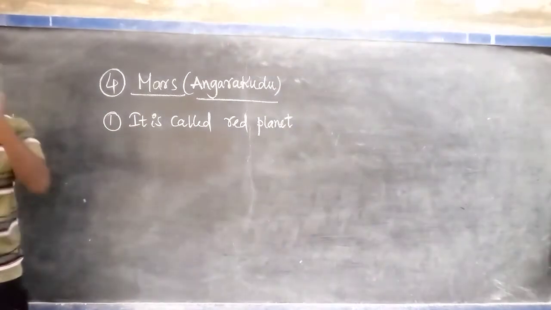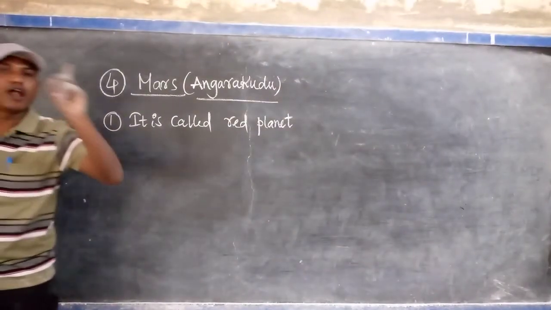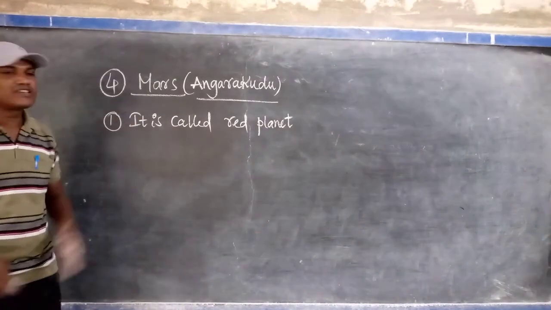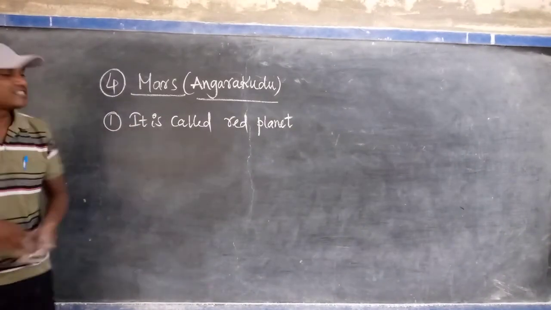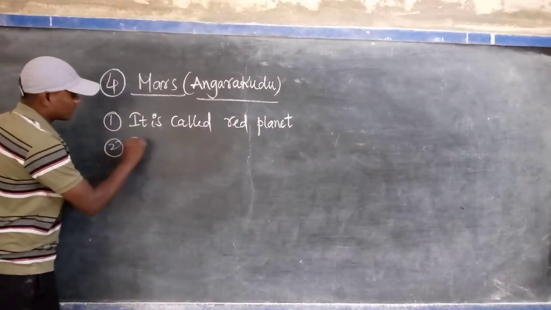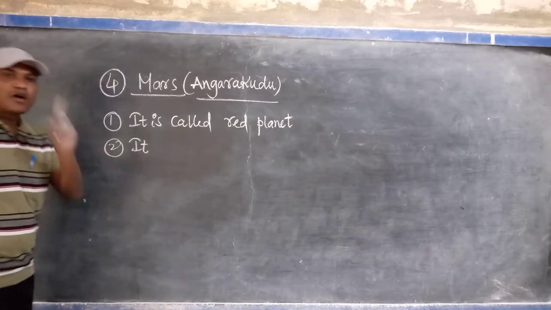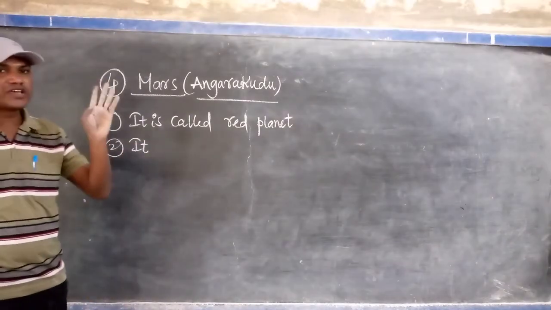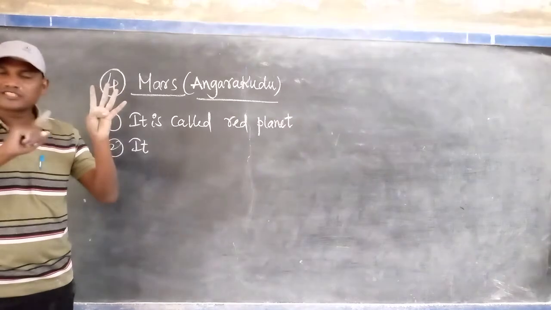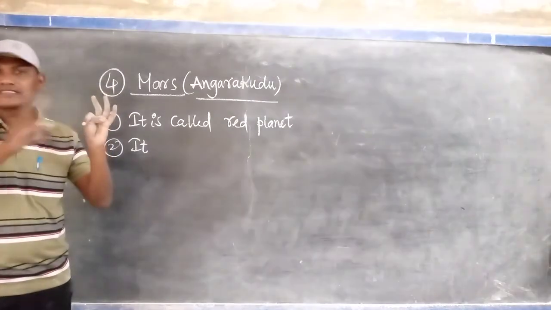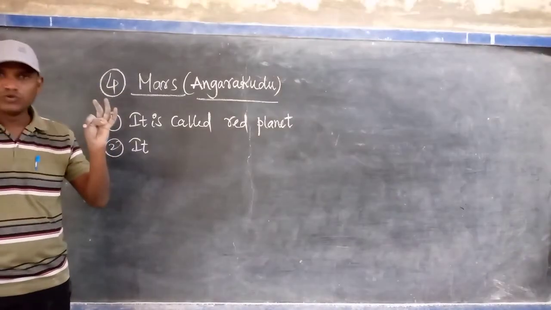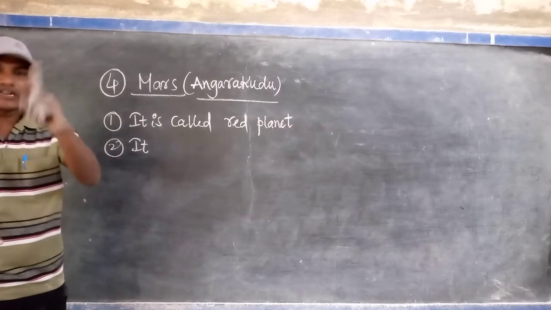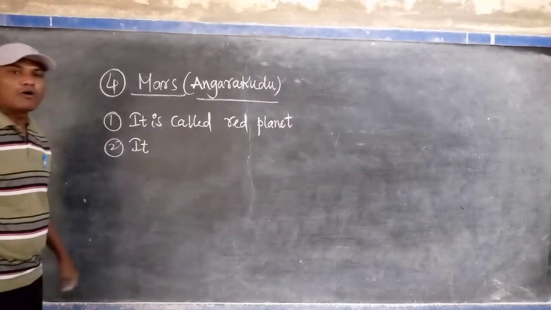Earth has one natural satellite that is called the Moon, and how many satellites does Mars have? Two satellites. Earth has only one satellite. Listen, Mercury has no satellite. Venus has no satellite, which is nothing but no moons. Earth has only one satellite. But Mars has how many satellites?